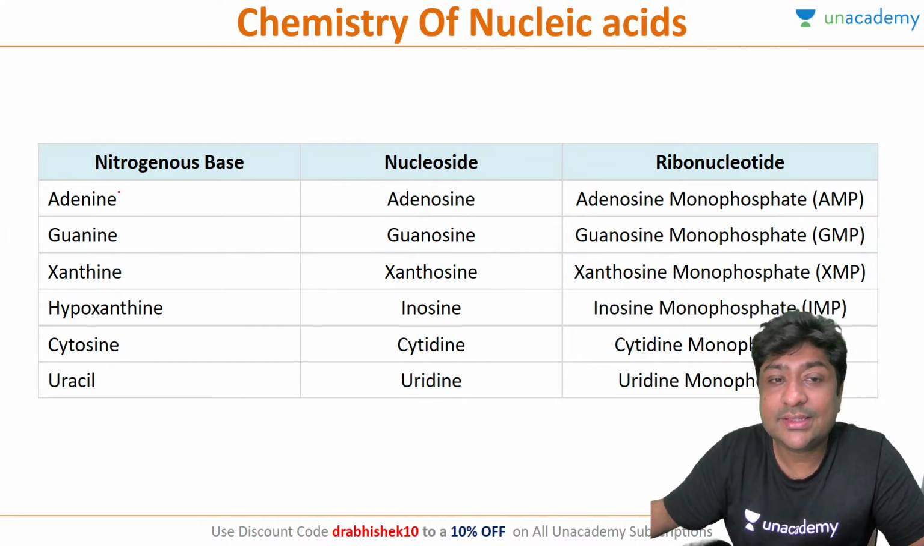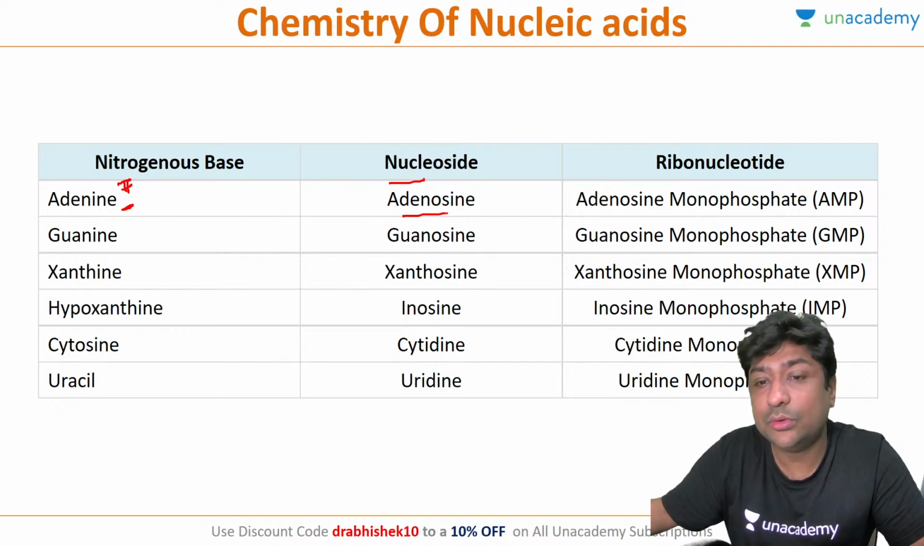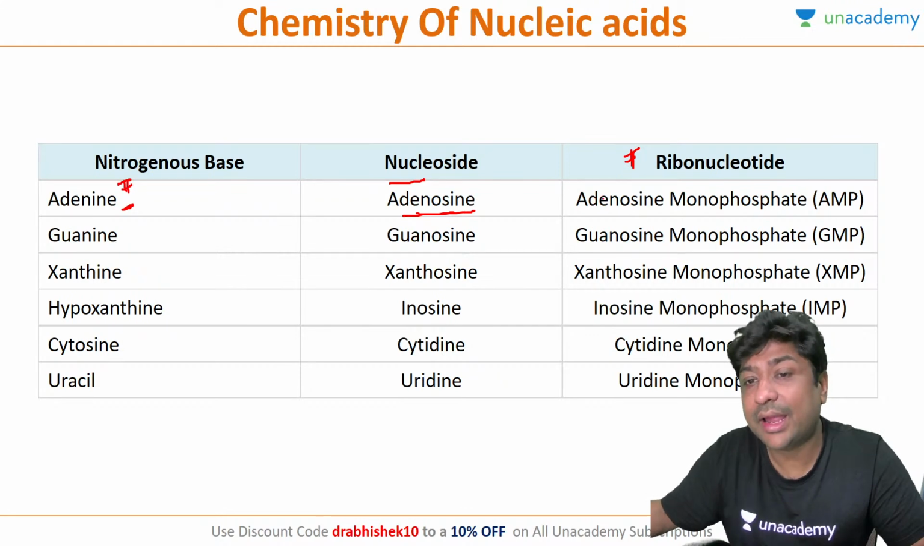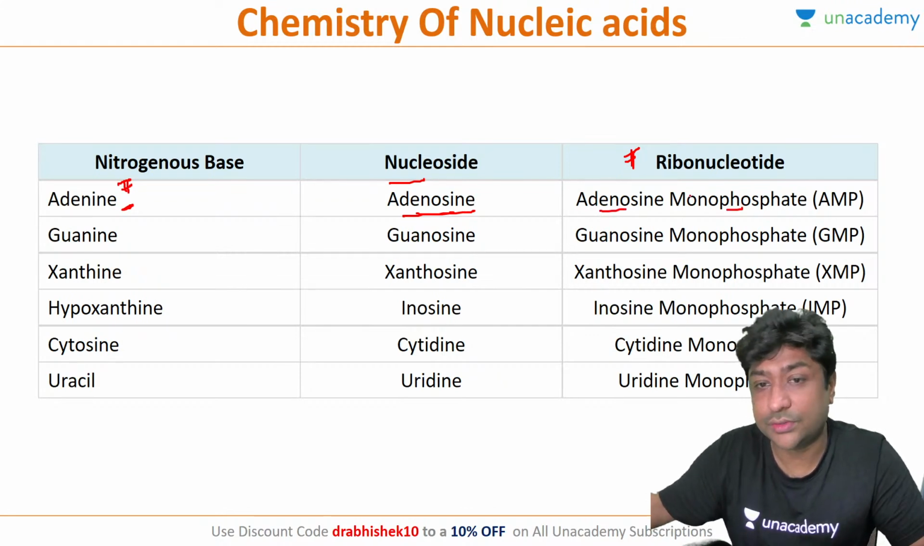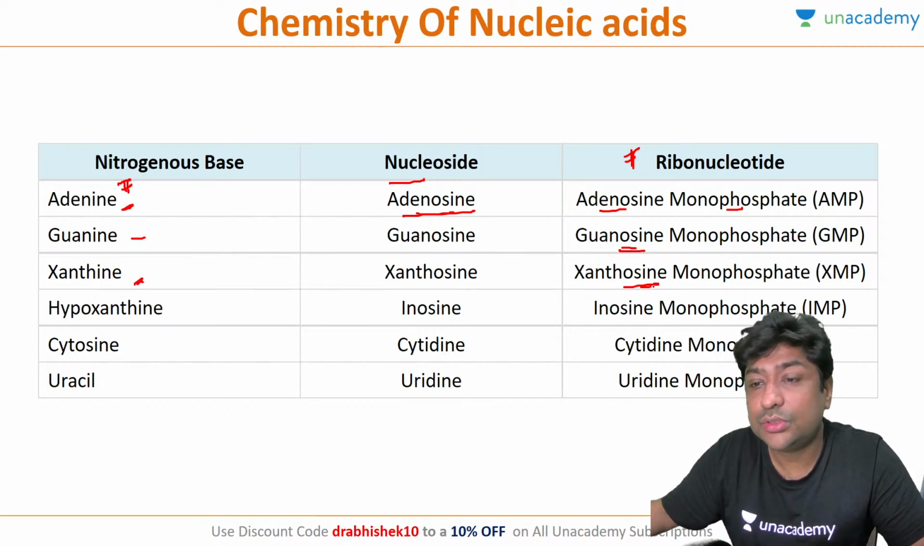For example, if the nitrogenous base is adenine, the nucleoside will be called adenosine. And when we add a ribose sugar and phosphate, it will become adenosine monophosphate. Similarly, for guanine, it will become guanosine monophosphate. For xanthine, it will become xanthosine monophosphate. For hypoxanthine, it will become inosine monophosphate. For cytosine, it will become cytidine monophosphate.